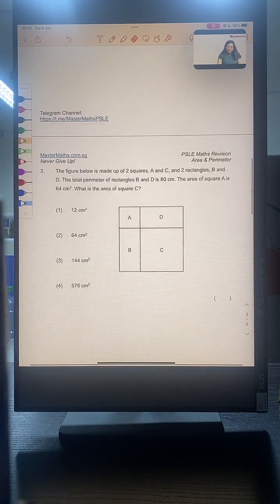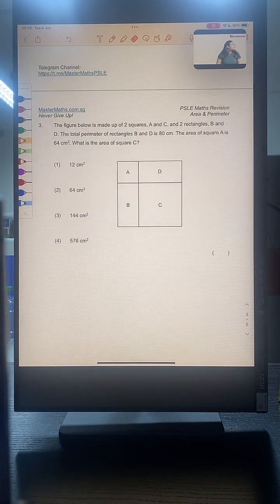Alright, question number 3. There is a small error in question 3. Can you help me change it, please? For those of you whose worksheet says your square is D, can you please change it to C? This is not D, this is C. Alright, all good? So let's take a look at question 3.